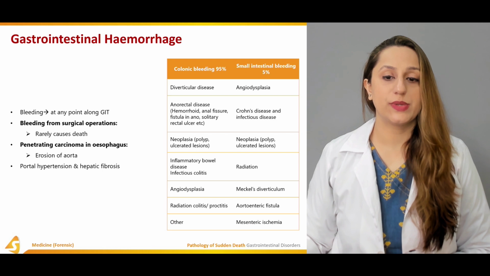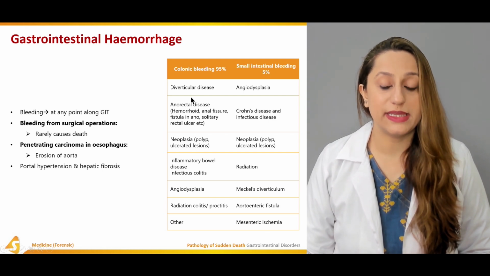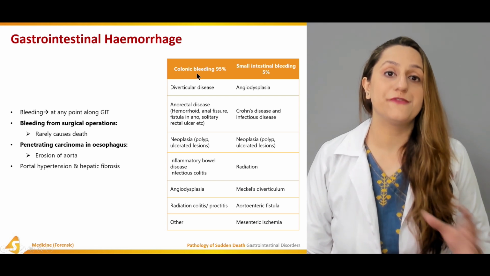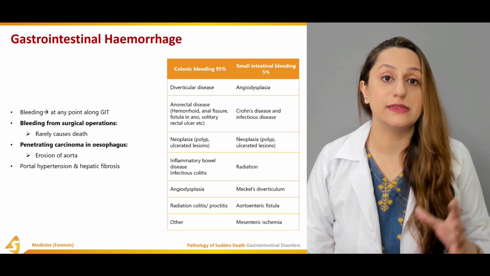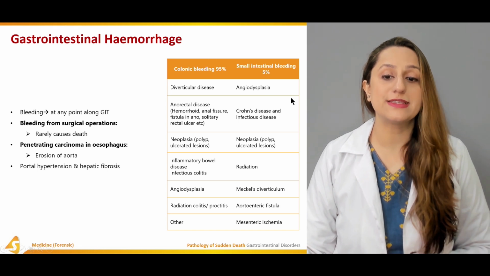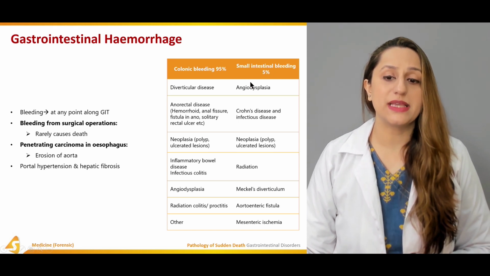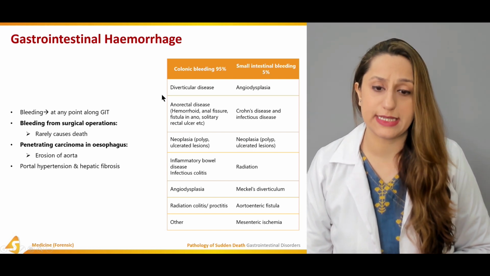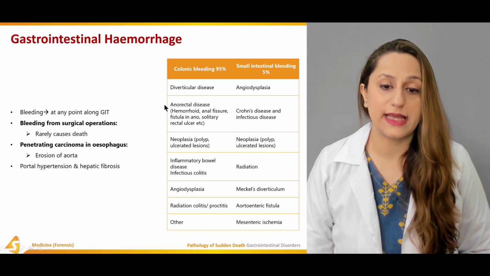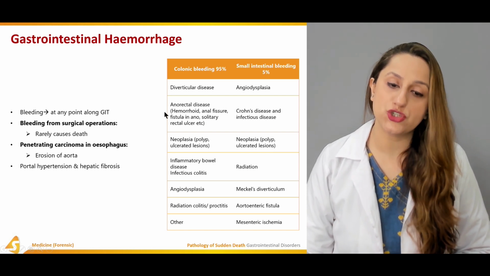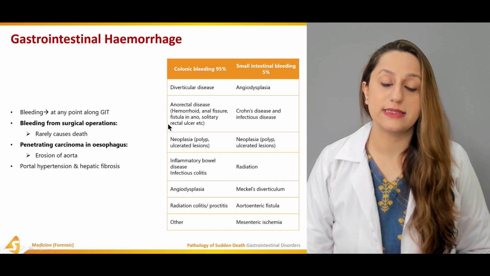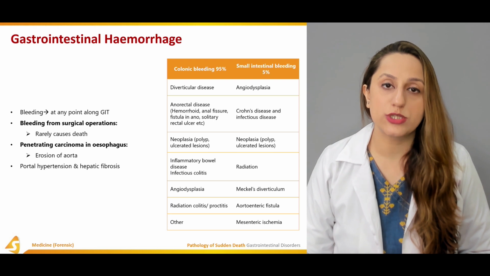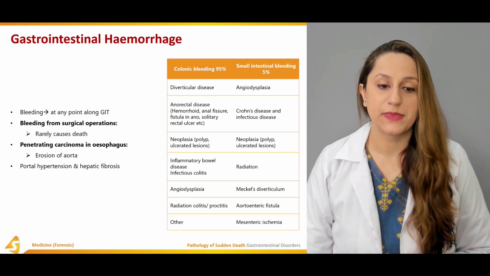Over here you can see that colonic bleeding constitutes 95% of gastrointestinal bleed events, and small intestinal bleeding makes up only 5%. It can be diverticular diseases, or anorectal diseases, usually hemorrhoids, anal fissures, fistula in ano, and rectal ulcers. Rectal ulcers can also cause such bleeding.